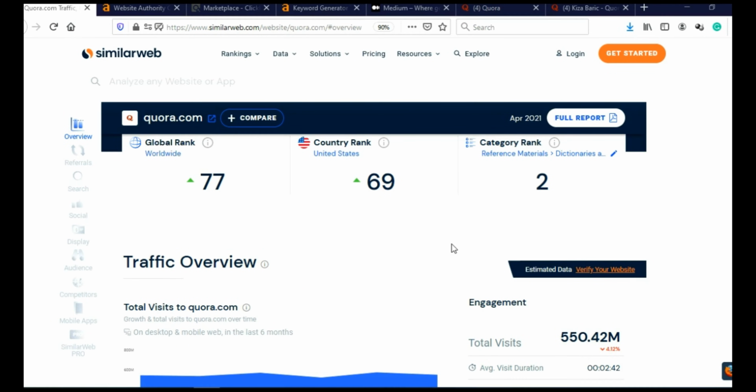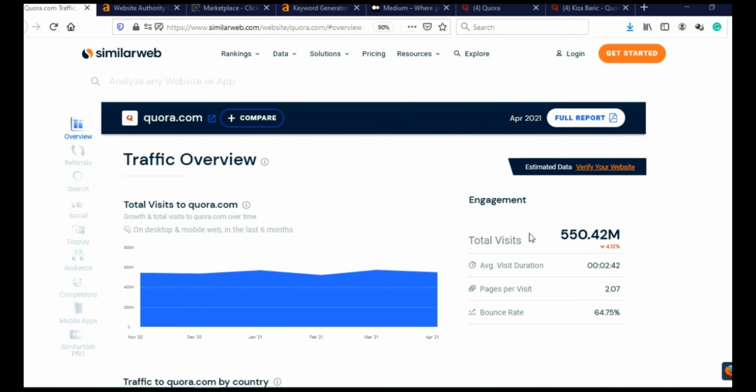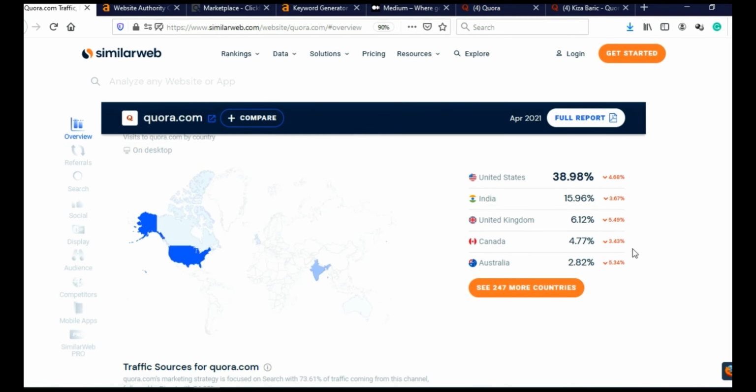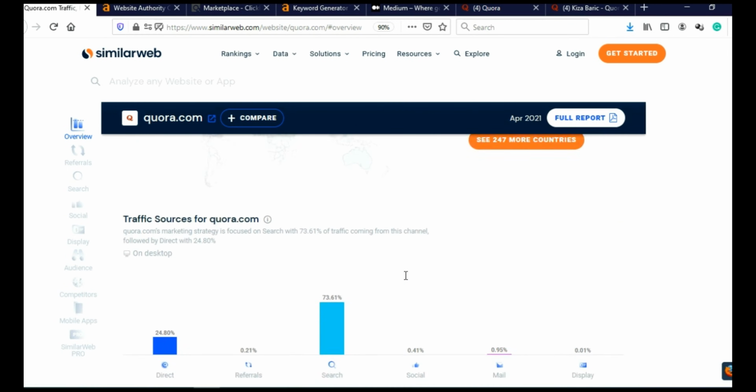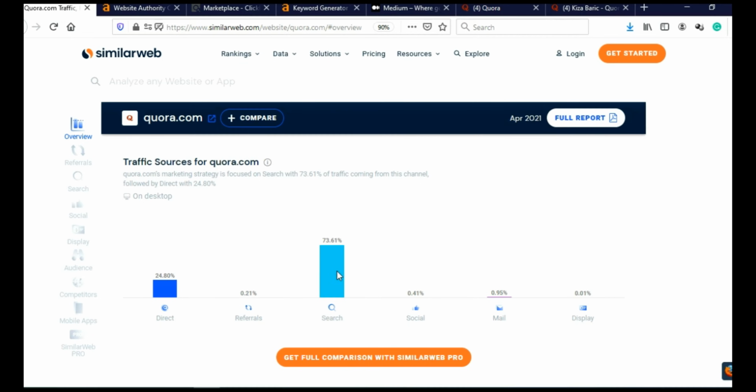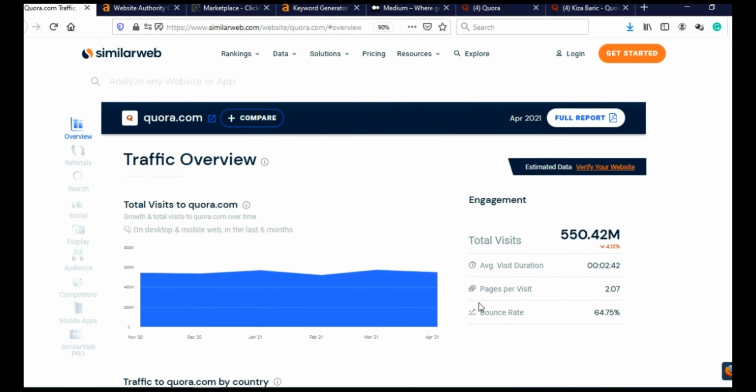Okay, let me first show you the potential of Quora for those of you who are here for Quora for the first time. As you can see, Quora is getting 550 million visits every month. And when you scroll here, you will see that more than 50% of their visitors are coming from highly developed countries: United States, United Kingdom, Canada, and Australia. And most of their traffic is search and direct traffic, and that is the best traffic that you can get, because those are the people who are actually most interested in whatever your website is all about. So Quora has a huge potential.